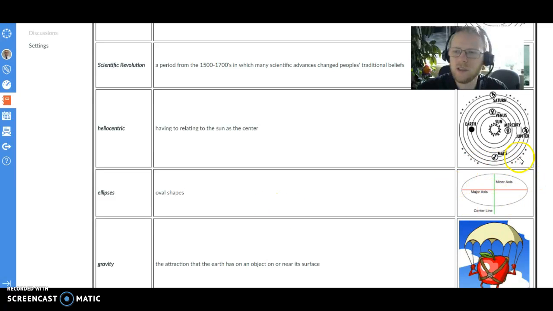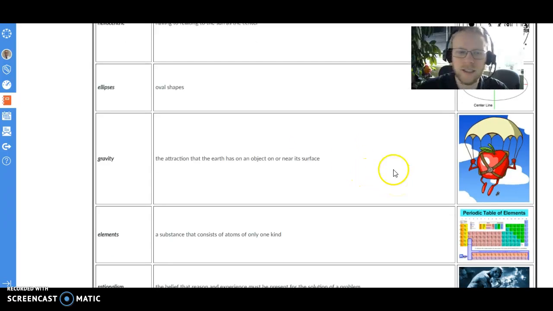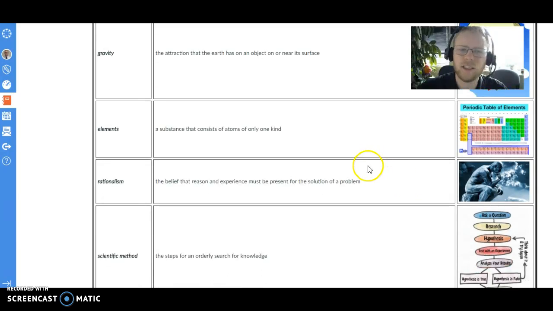Ellipses are oval shapes. So like this is an inaccurate map of the galaxy because everything travels in ellipses. Ovals. Gravity, the attraction that the Earth has on an object on or near its surface. It's not actually just the Earth. Anything with mass has gravity. Elements, a substance that consists of atoms of only one kind. Rationalism, the belief that reason and experience must be present for the solution of a problem.